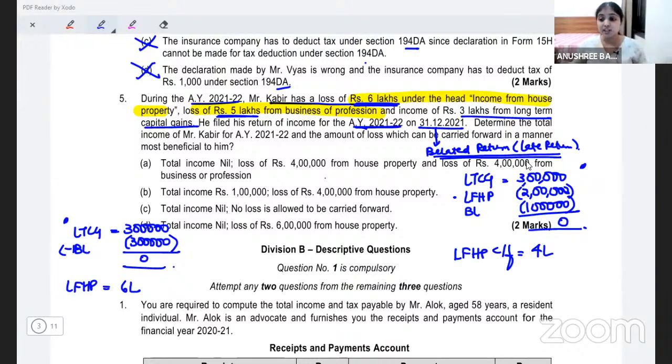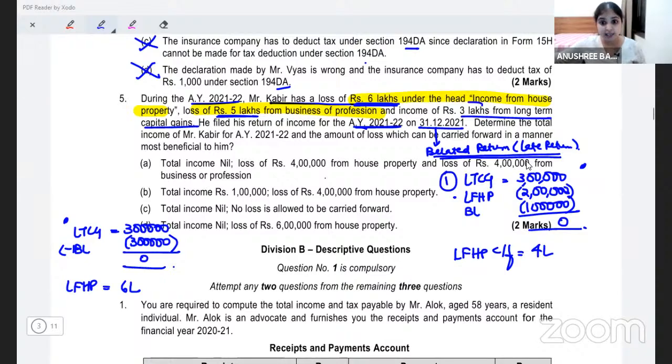Option 1, adjust loss from house property first. Option 2, adjust business loss first. How are these two options different? How is the impact of these two options different? The difference is that in my first option, loss from house property, I will be able to adjust only a maximum of 2 lakh inter-head. I will be able to carry forward the balance.